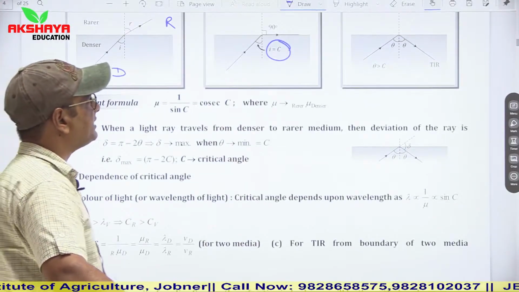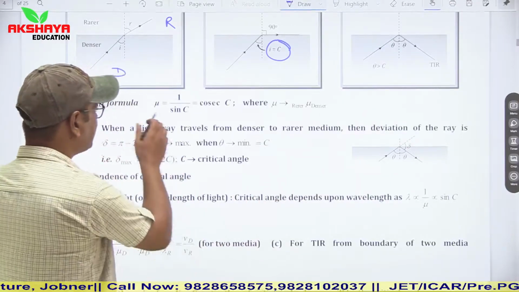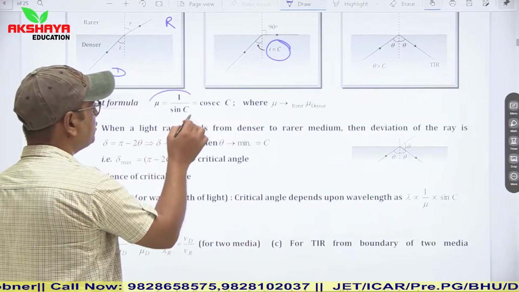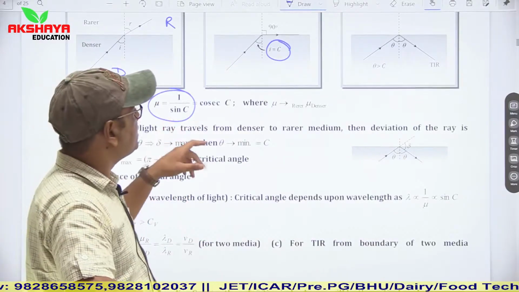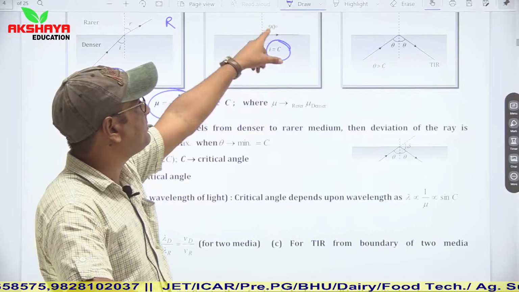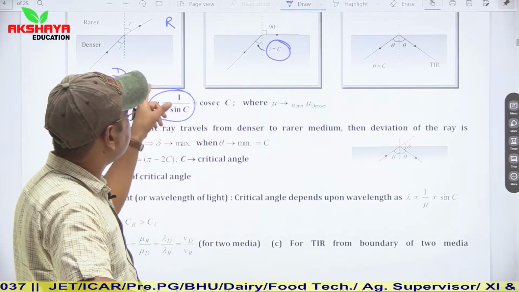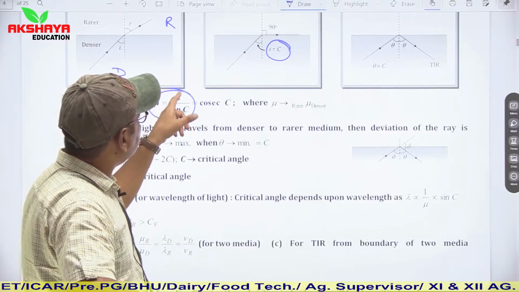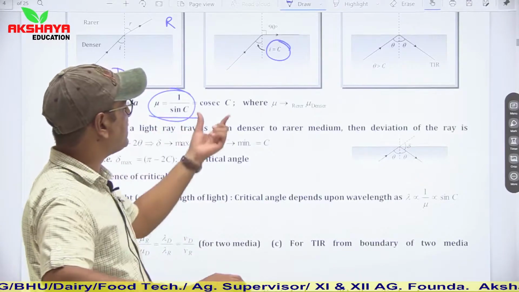So in this case, let us say one medium is air and another medium is a denser medium of refractive index mu, then mu is equal to 1 upon sine c. This c is known as the critical angle. So at i is equal to c, r becomes equal to 90 degrees. So mu is equal to sine 90 upon sine c, so it is 1 upon sine c, or you can say cosec c.